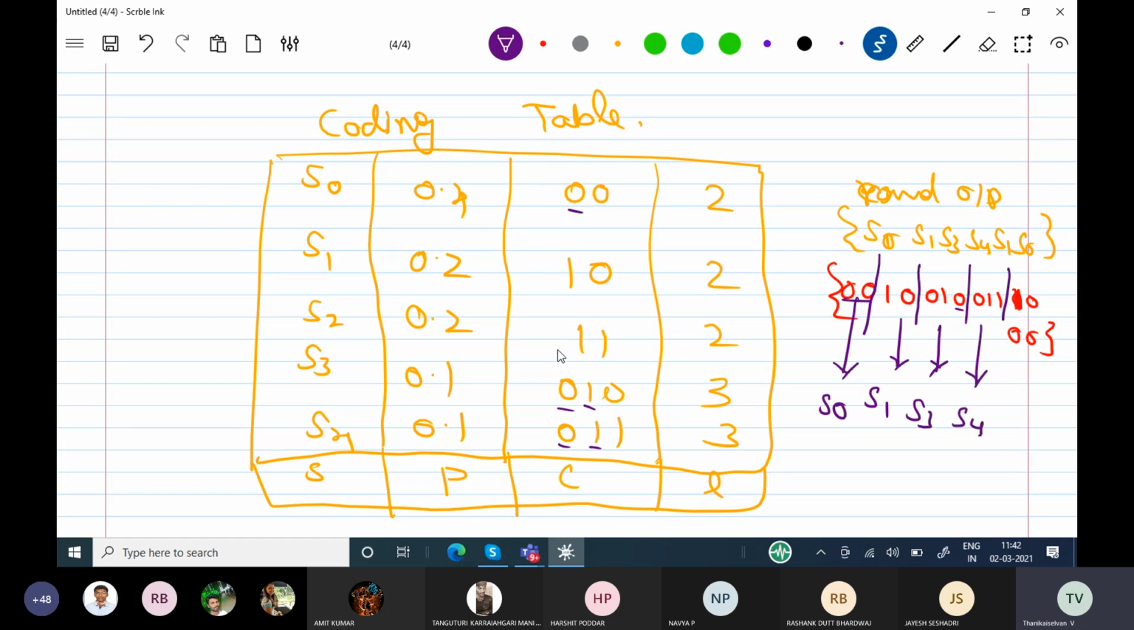Next one is 1. 1 means 2, S1 and S2. 1, 0 means S1. You see this last one is 0, 0, S0. So you see S0, S1, S3, S4, S1, S0. Using one algorithm, we have designed our code, and that is going to be a uniquely decodable code.